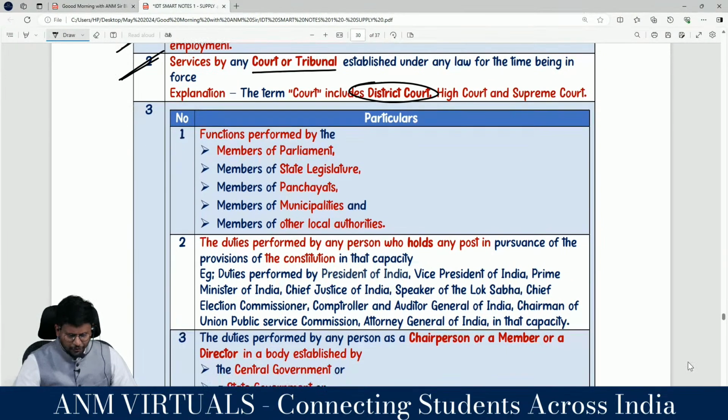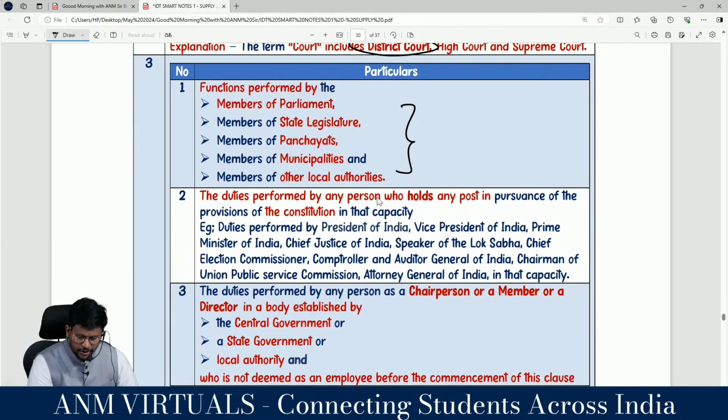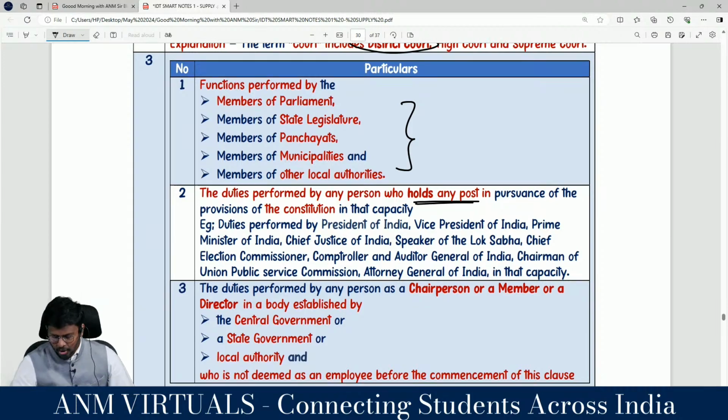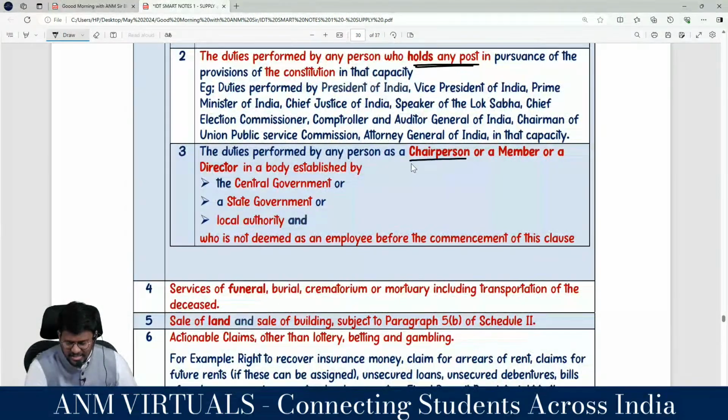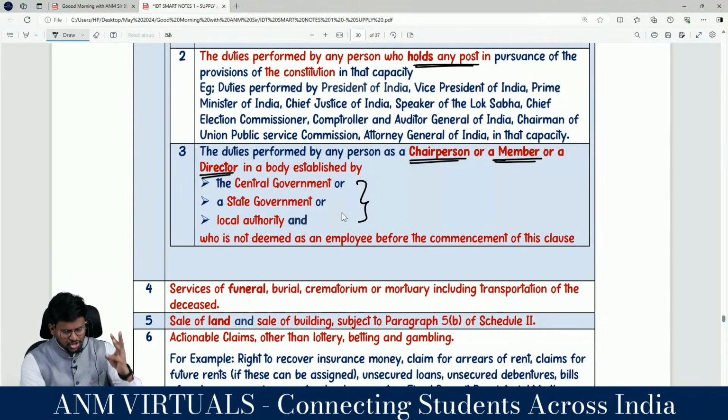Sir, functions performed by the members of Parliament, state legislature, Panchayats, Municipalities and other local authorities. Duties performed by any person who holds any post in pursuance of the provisions of the Constitution in that capacity. Yes, duties performed by any person as a member or chairperson or director in a body established by the central government, state government or local authority who is not deemed as an employee before the commencement of this clause.